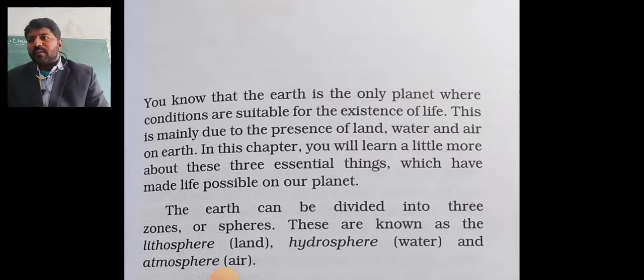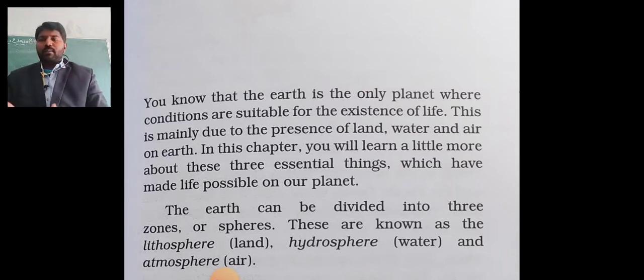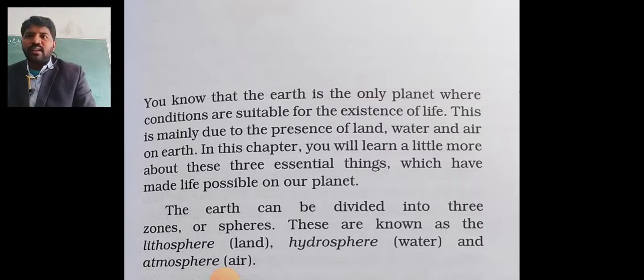Especially we need land, then water, then air. These 3 things we need. Some planets do not have water, some do not have air. Air is there, but it is not oxygen; it is carbon dioxide. In that type of air we cannot get oxygen.